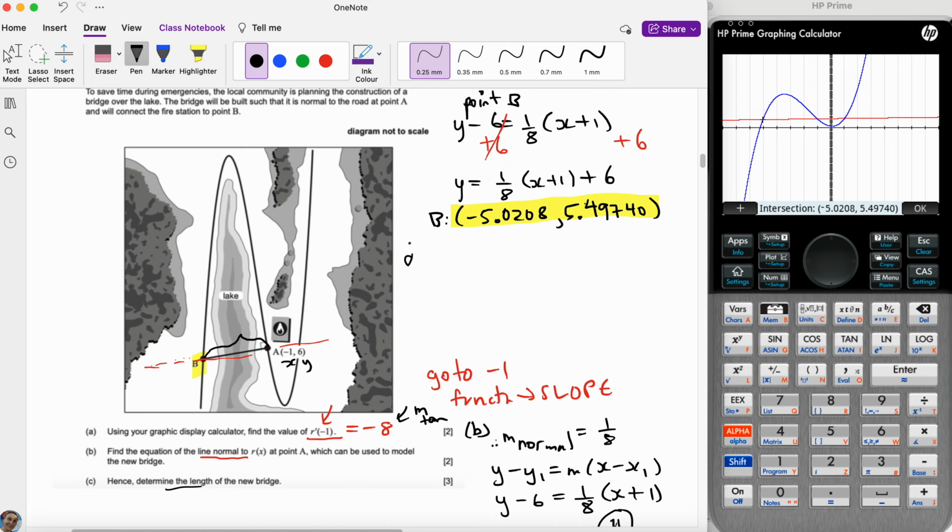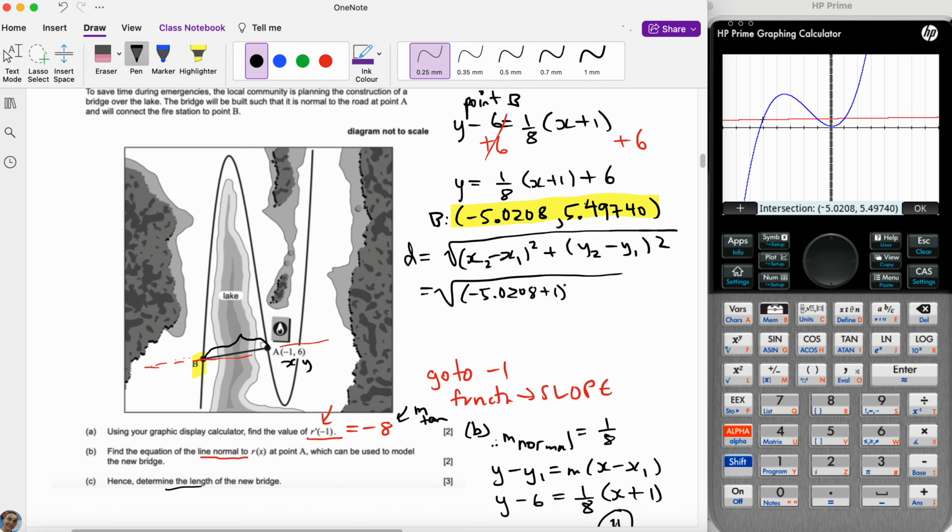by just using the distance formula. So we're going to do x2 minus x1, and then y2 minus y1. Okay, and then again, practice, sub it in. Watch me making mistakes. So this is going to be minus 1. Be careful. And then 740 minus 6 squared, all under the big mother over root.